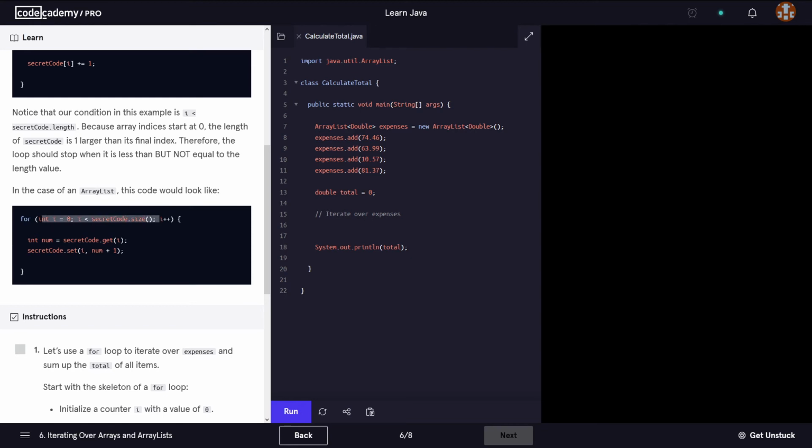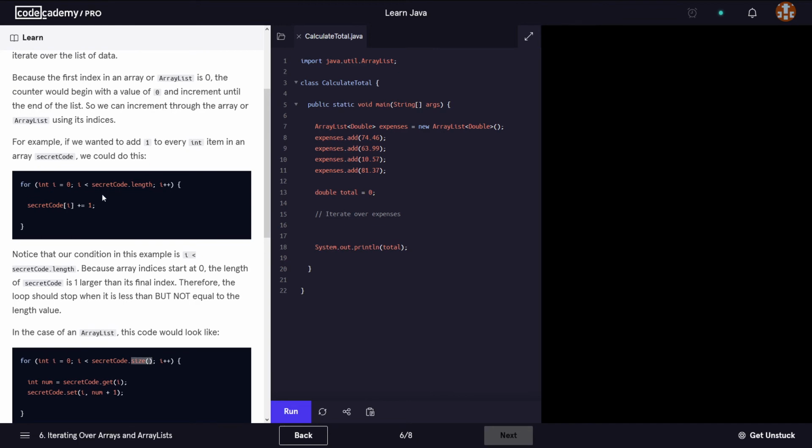So pretty much we have the same line of code in the header of the loop. However, because we're talking about array lists, the method that returns the size of the array list would be size, like this, rather than length, like we've seen in arrays.